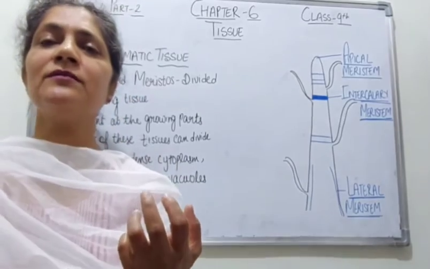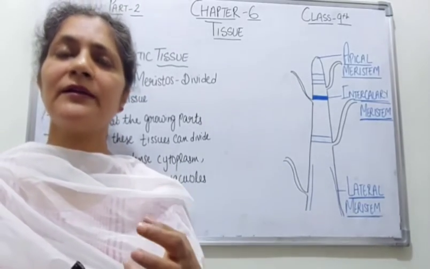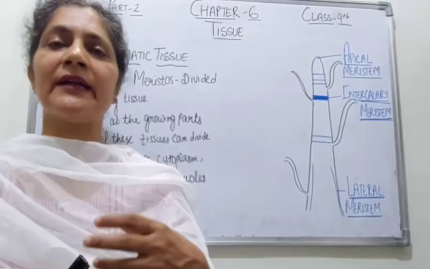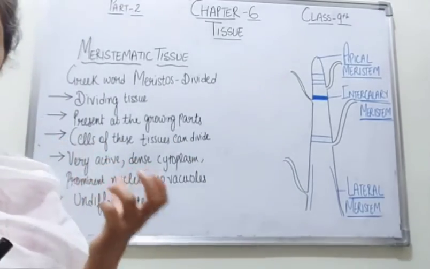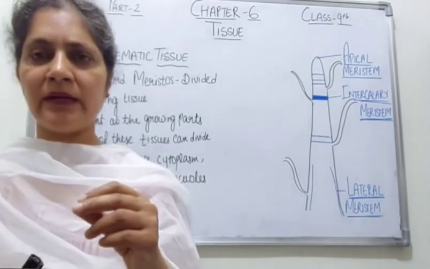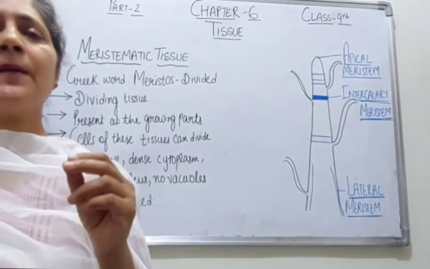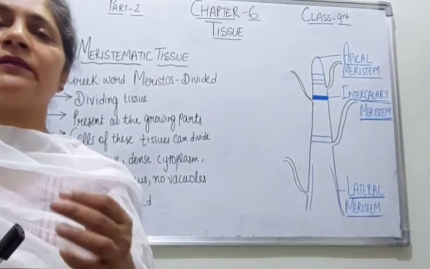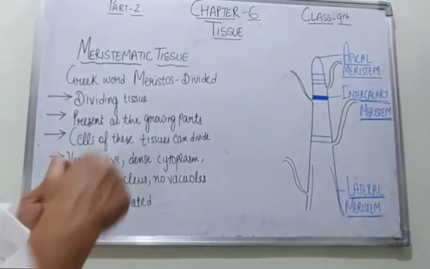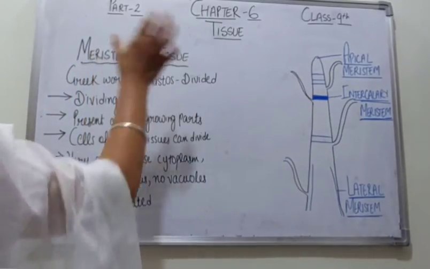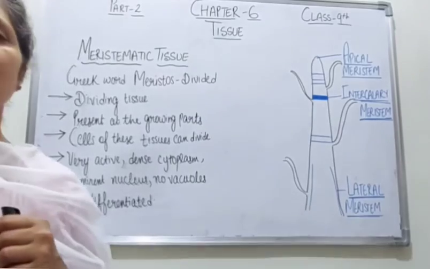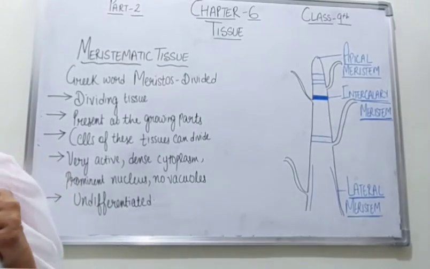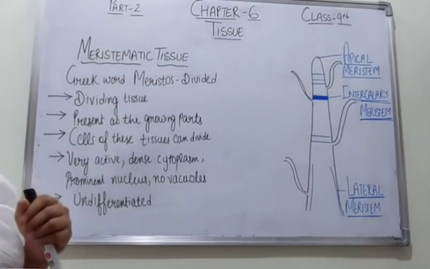So today, students, we will start with the plant tissues. We discussed that plant tissues are of two types. One is meristematic tissue and the second is permanent tissue. So students, in this lecture, we will discuss in detail the meristematic tissue. Right, students? Now we are going to start with the details of the meristematic tissue.